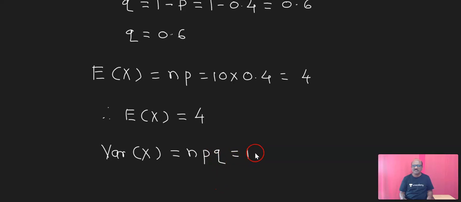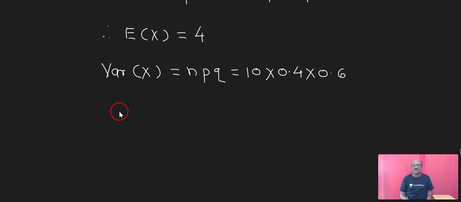The value of n is 10, p is 0.4 and q is 0.6, and therefore the variance of x is 0.4 into 0.6, that is 0.24, into 10, that is equal to 2.4.